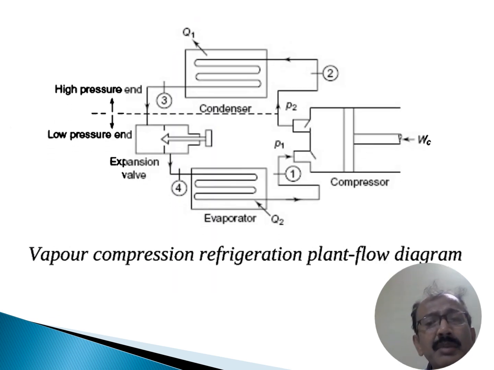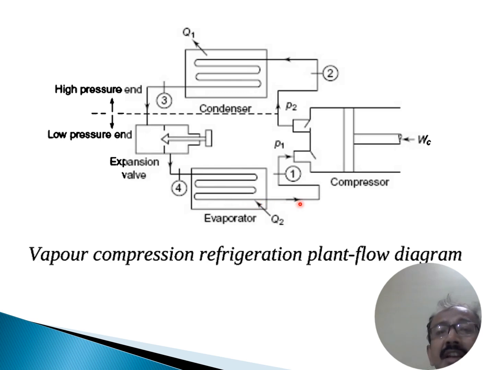Now this is the vapor compression refrigeration plant flow diagram. So there are two things. One is the high pressure end, another one is the low pressure end. The high pressure end, that is the condenser, and the low pressure end, that is the expansion valve, evaporator, and the compressor. So this is the cyclic process. Here P2 is the higher pressure and P1 is the lower pressure.